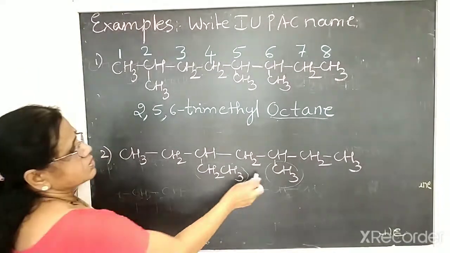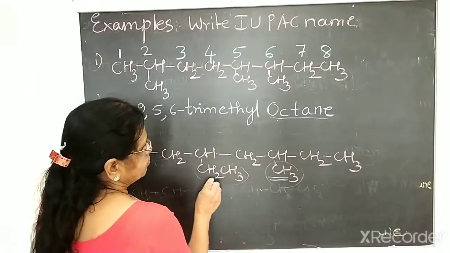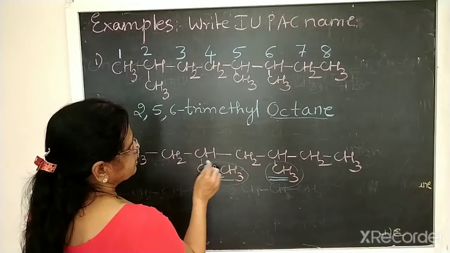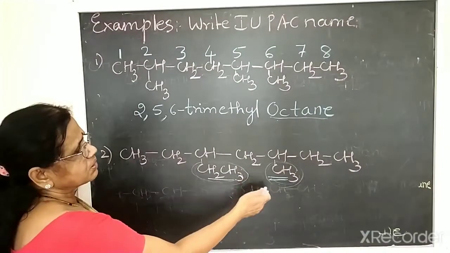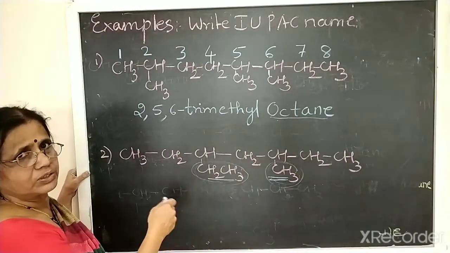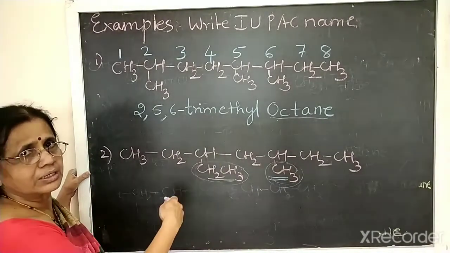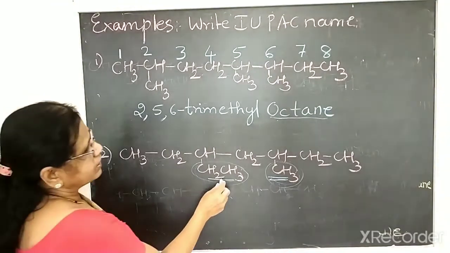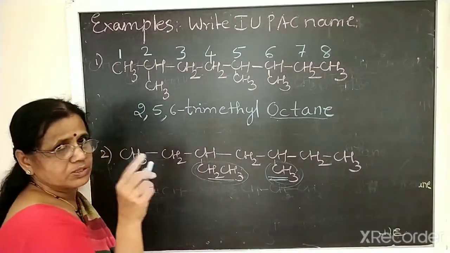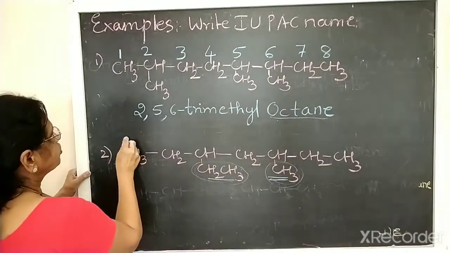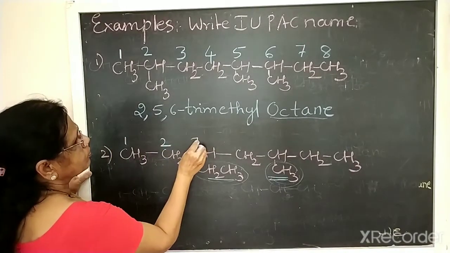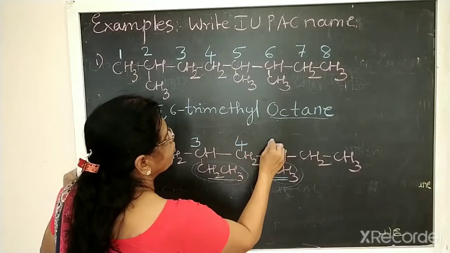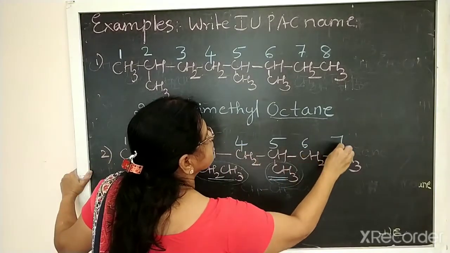So in such a case, we should look at the substituent groups. One is ethyl, the other is methyl. If the same groups are there, from any side you can start numbering. But ethyl, E, comes first in alphabetical order. So we should give the number from nearer to the ethyl group. Okay, 3, 4, 5, 6, 7.